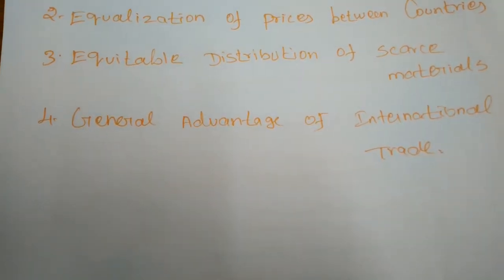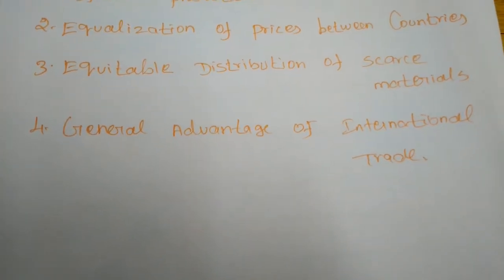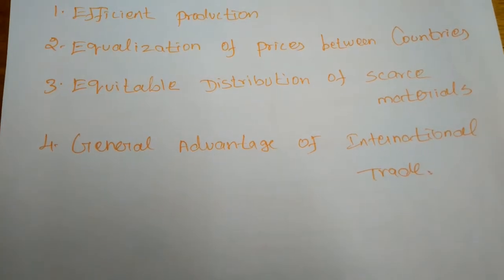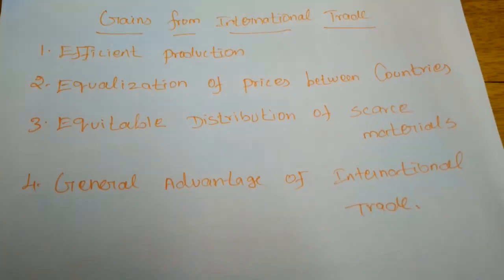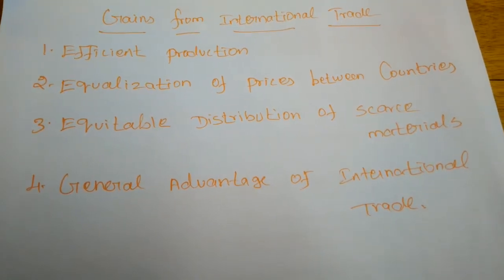Next, expansion in the transport facilities. The transport facilities also will be expanded among the countries. So these are the four types of gains from international trade.